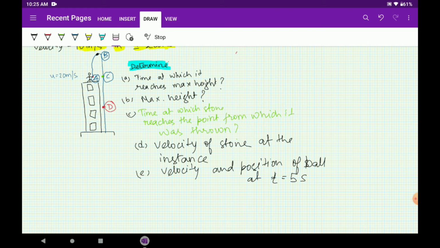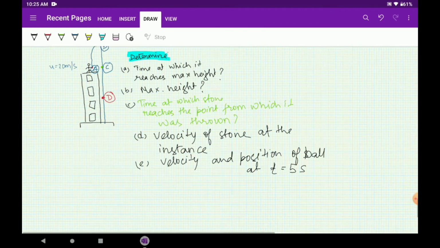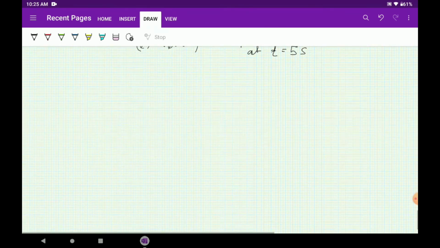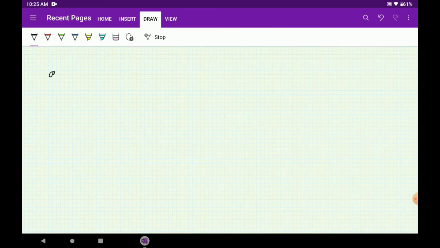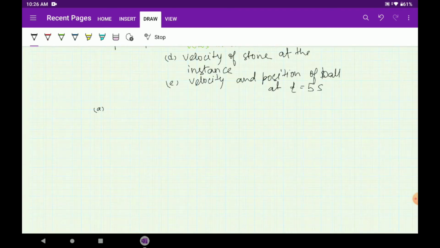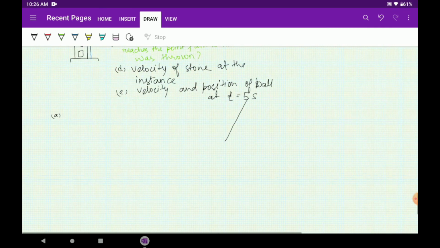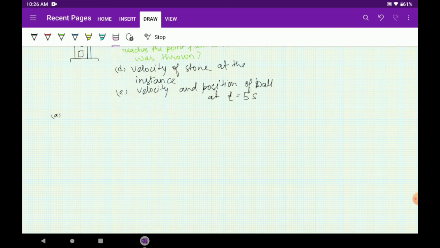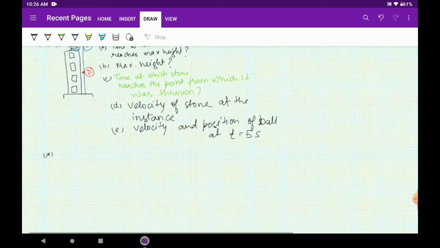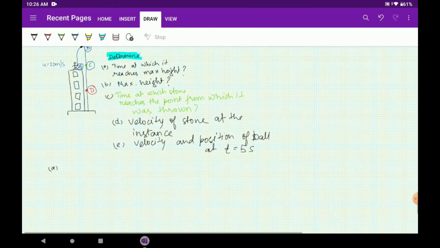So now we come to the first question. I am not erasing the questions. I am moving down in order to calculate. So you do it side by side, or you come by question. The first question, which is A, let me zoom in a bit and start drawing. For A, what was our question? Our question was the time at which it reaches the maximum height.